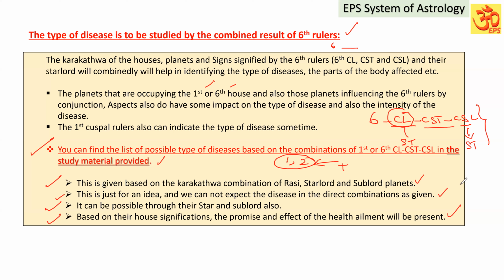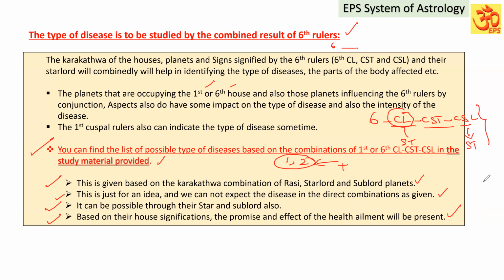That possible combination can be given. But those planets should also signify houses unfavorable to health. Then only can we expect that the possible disease combination will be applicable. We have to keep that in mind.